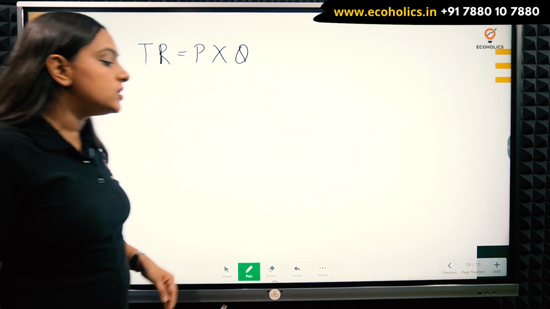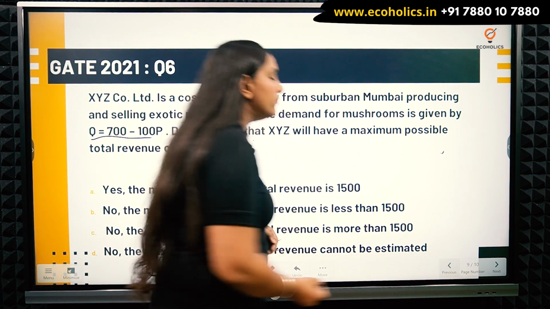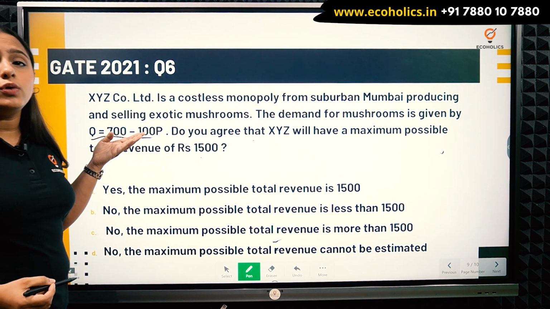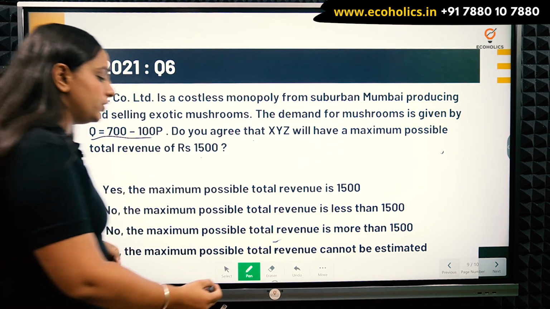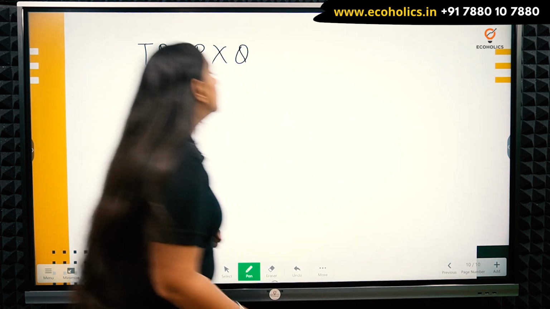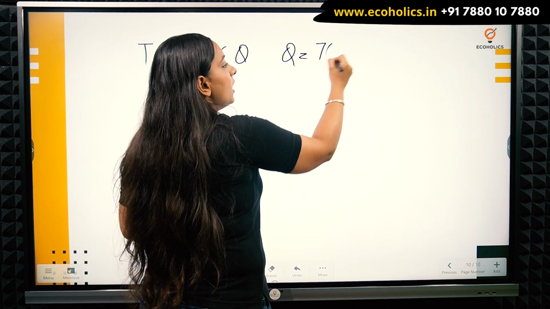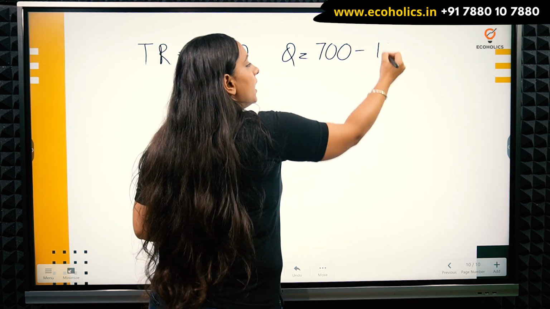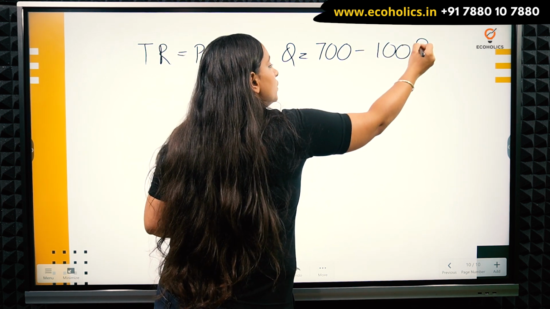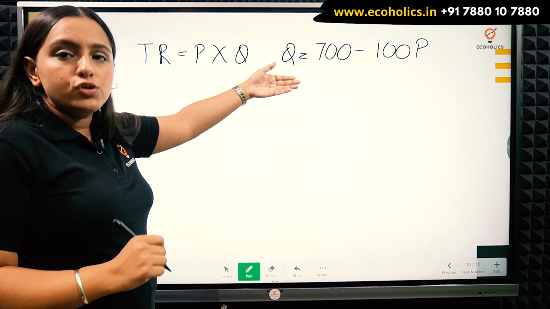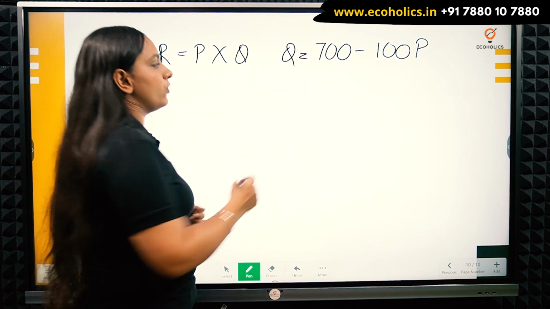From the question I have the quantity demand function, which is Q equals 700 minus 100p. What I will do is solve for P from here.